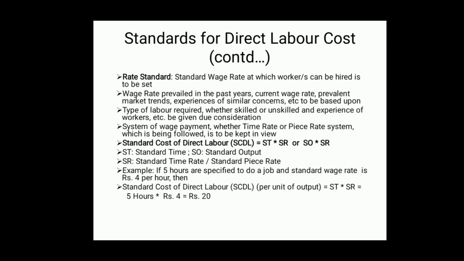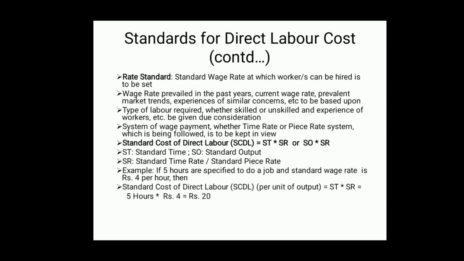Now, we may consider one example. If 5 hours are specified to do a job and standard wage rate is rupees 4 per hour, then what is the standard cost of direct labor? Here per unit of output we are computing. The standard cost of direct labor is equal to ST into SR. 5 hours are specified to do a job, so that is the standard time. Further 4 rupees, that is the standard wage rate.